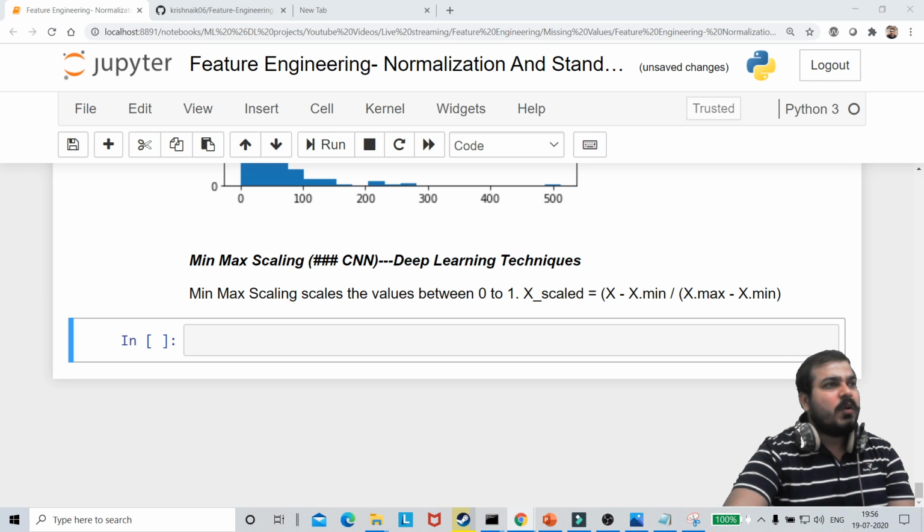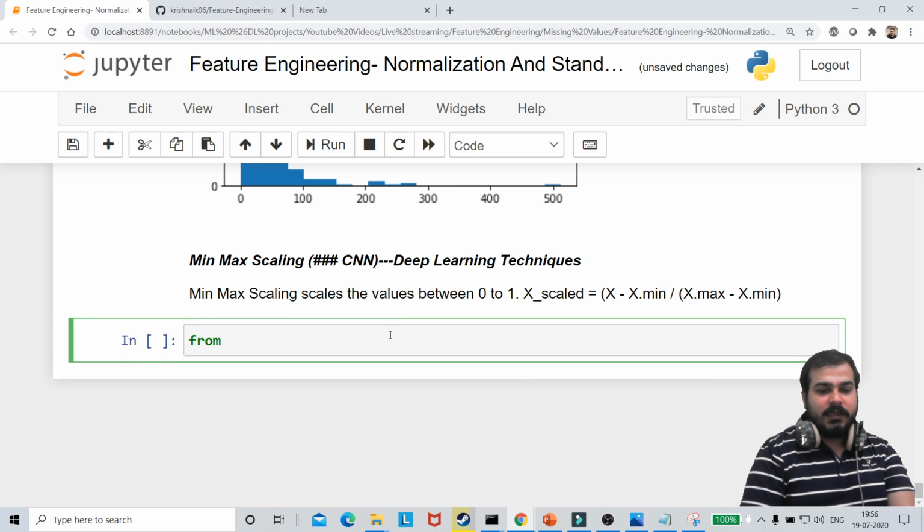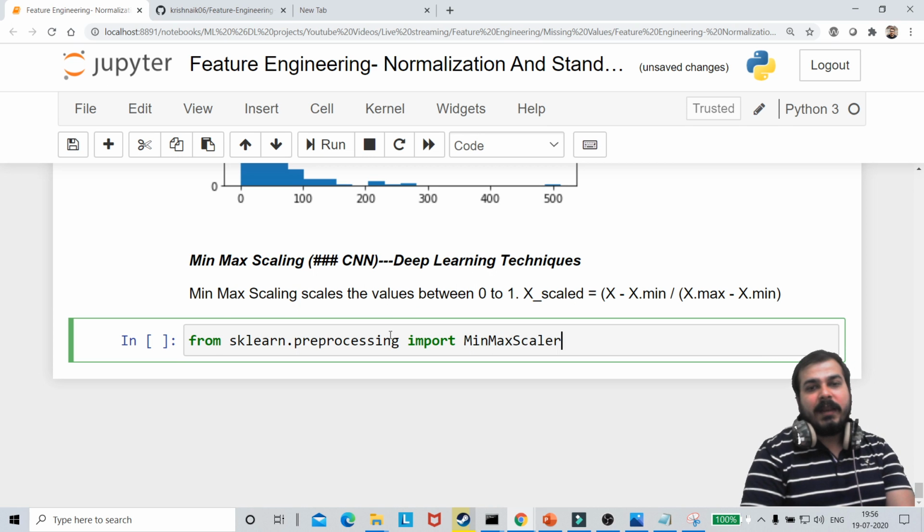Okay, let's go ahead and try to solve this. So for this, again I will write another library import: from sklearn.preprocessing, I'm going to import MinMaxScaler.